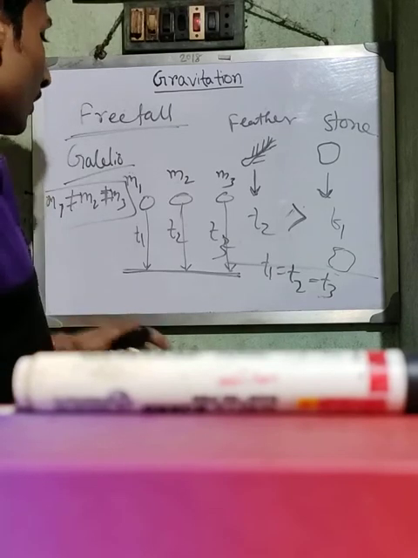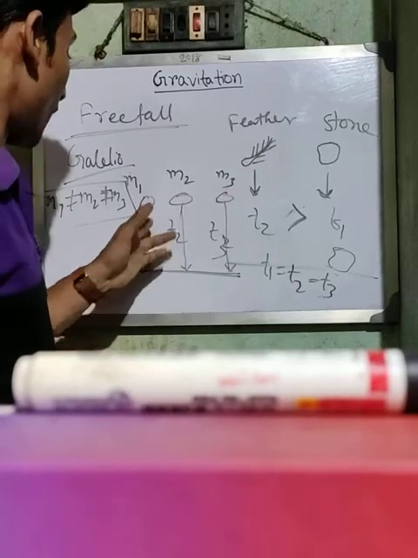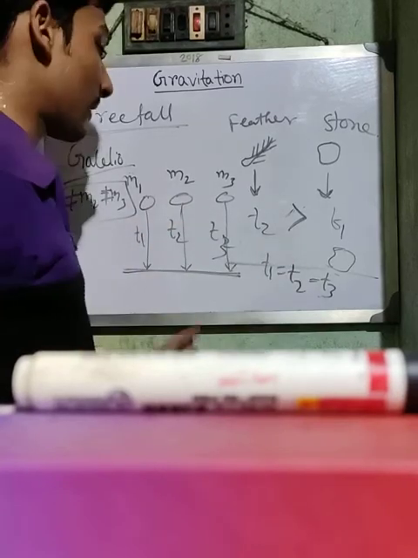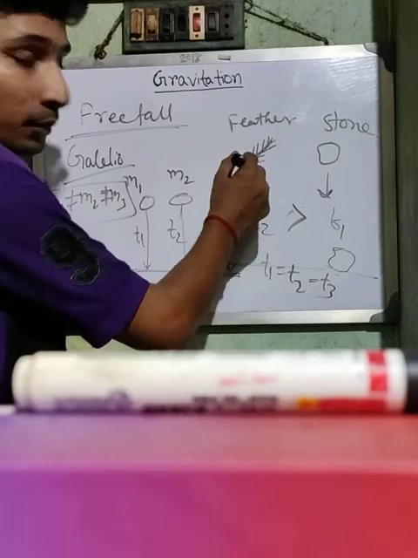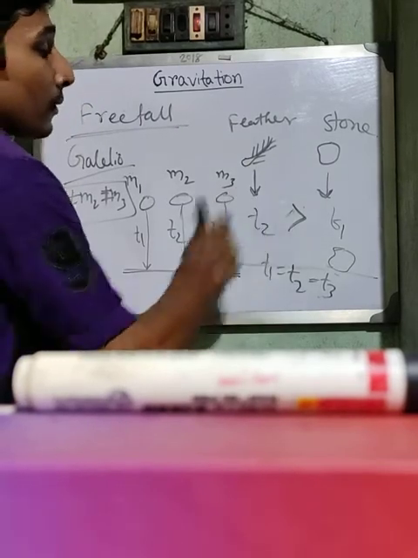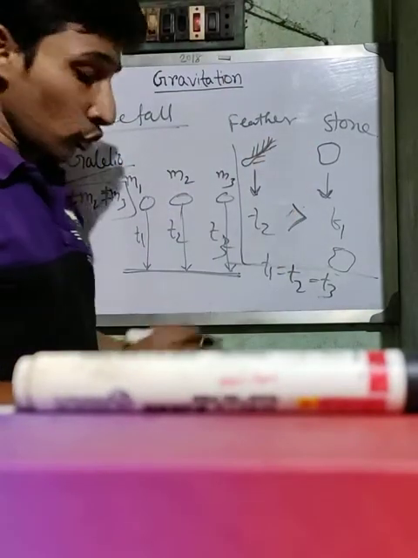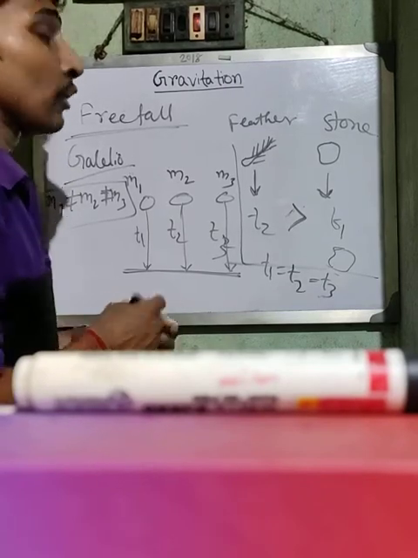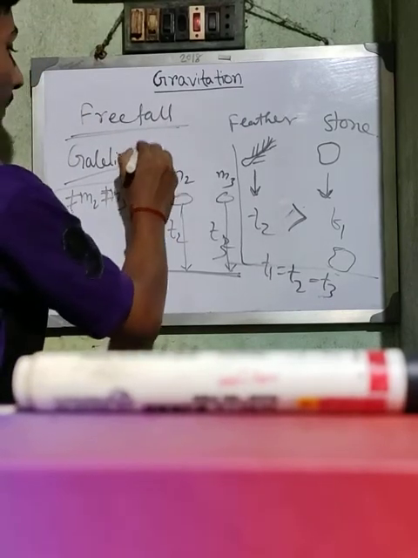So the masses are actually different, but the time taken by the metal balls to reach the ground is the same. What is the cause of that? But here the feather is a lighter particle than the stone, so the time taken by the feather is greater than the time taken by the stone. So what is the cause of that? Galileo concluded that it is due to air friction. You have already read about air friction.